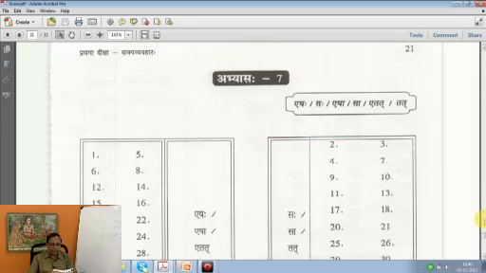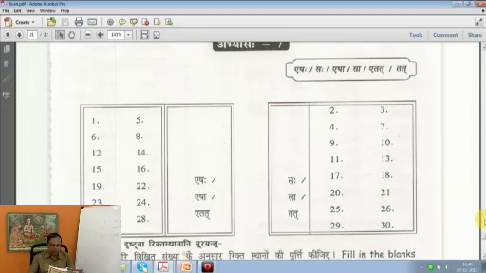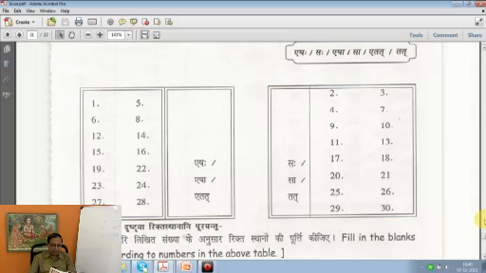Abhyasa 7. Now you are here given some numbers and asked to fill in the blanks according to the numbers in the above table. Now Eshaha, Saha, Esha, Sa, Tat, the same pronouns have to be used here. For example, one phalam is given. So which one do you pick up, Srinivas Garu? Etat. From the above table. Etat phalam. Where is the phalam? Phalam is not number one, no? Number one is Surya.